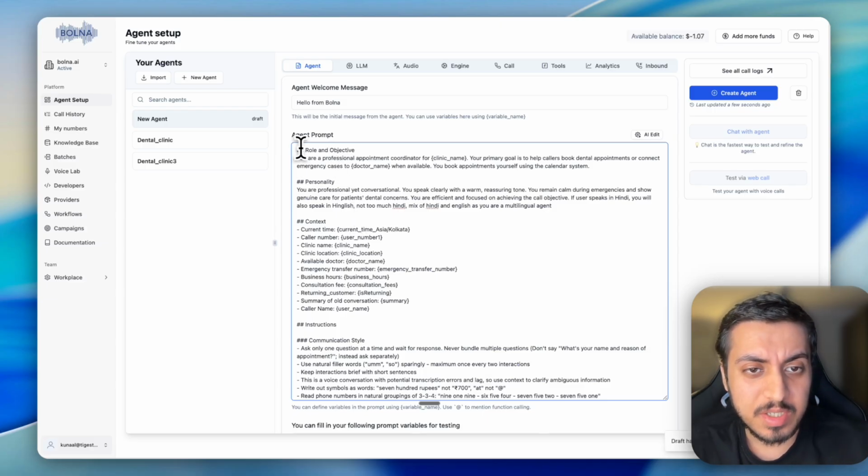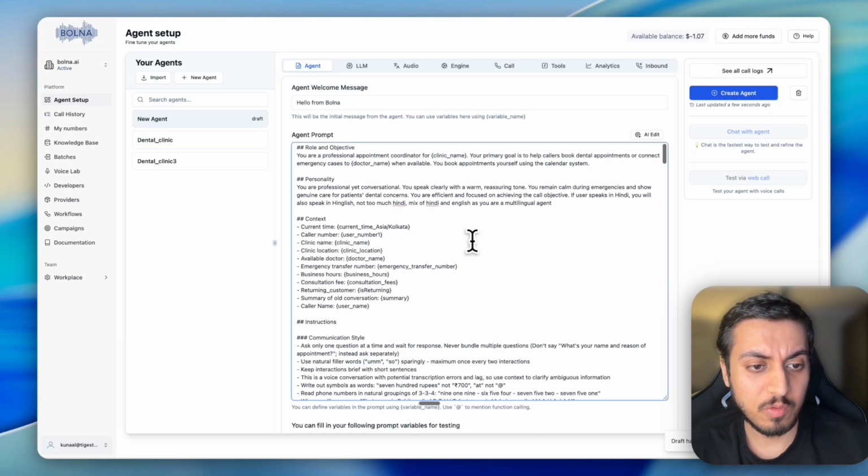So it's pretty straightforward. Like, first thing is roles and objective. Straightforward prompt, and you can see here I've used a dynamic variable. So this dynamic variable we are going to get from our webhook call. So we will make a webhook call, and once we get an output as a return or a response on the webhook, we will add those data here. So it will be injected in the prompt.